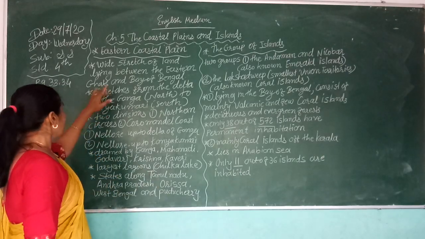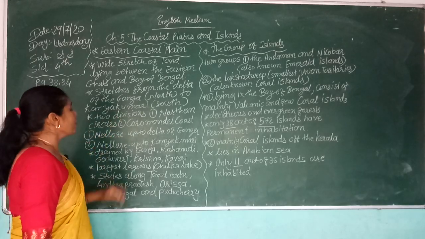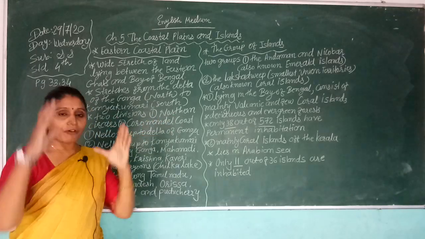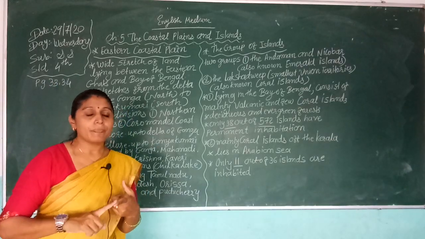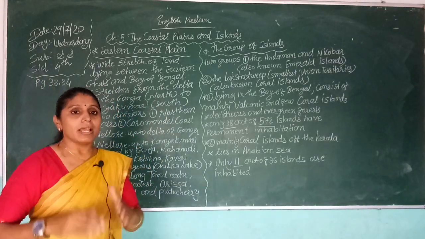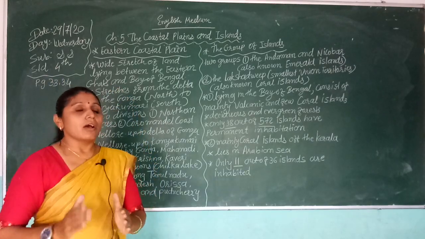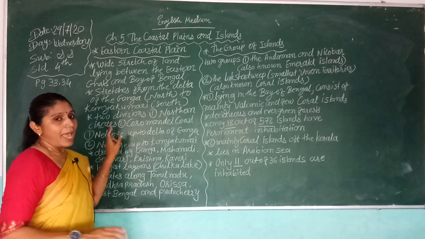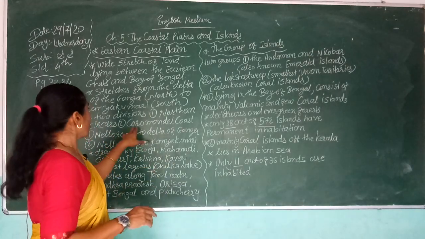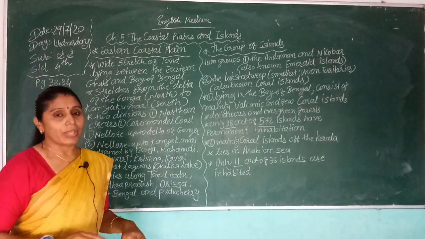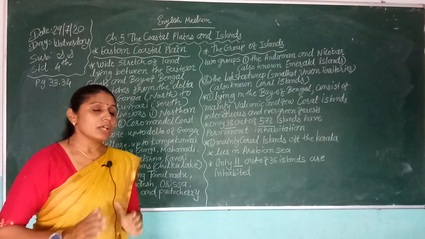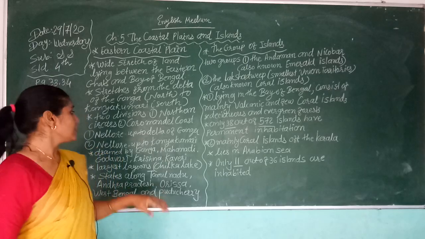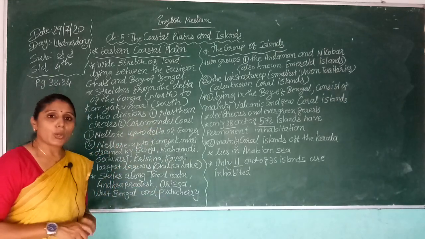But the eastern coastal plain has two divisions. Starting from the Ganga delta, the first is the Northern Circars, and the second is the Coromandel Coast.